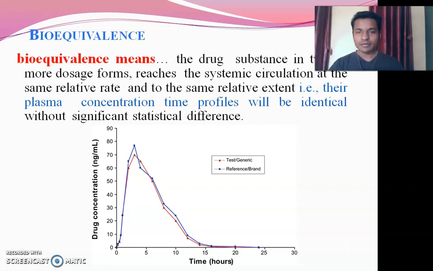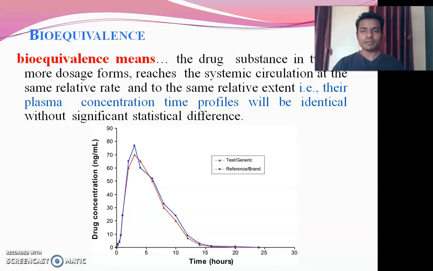Actually, bioequivalence means the drug substance in two or more dosage forms reaches the systemic circulation at the same relative rate and to the same relative extent. That is, the plasma drug concentration profile will be identical without significant statistical difference.